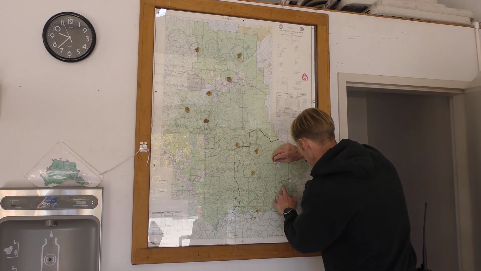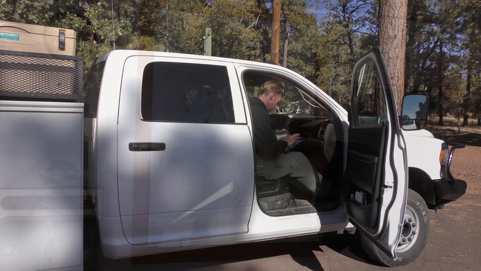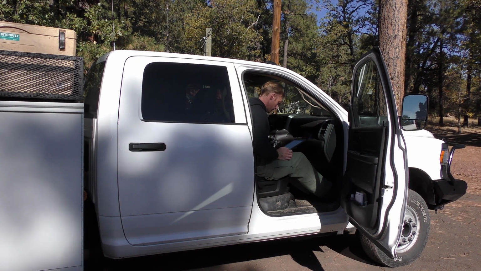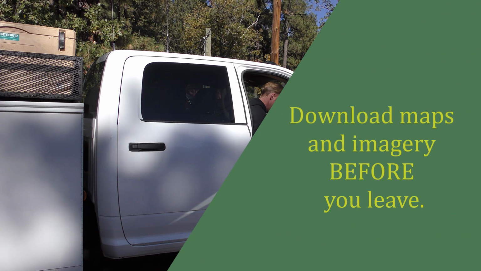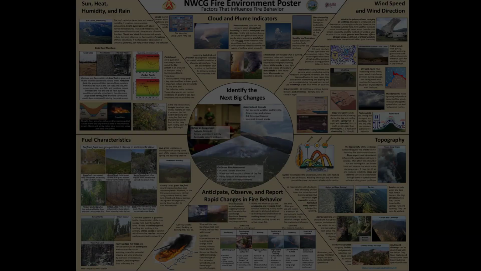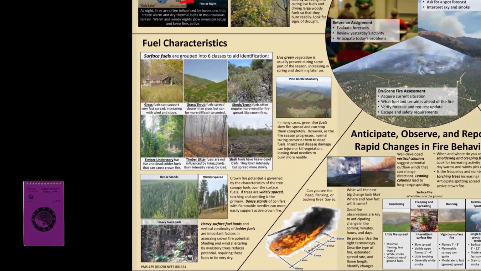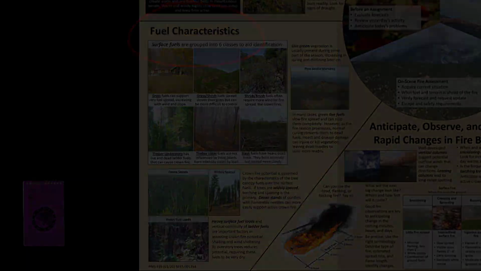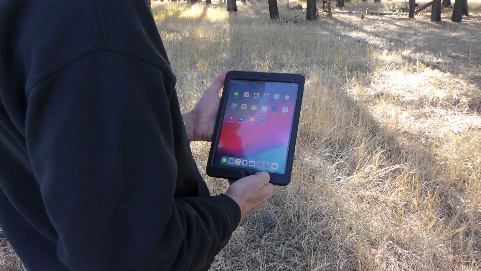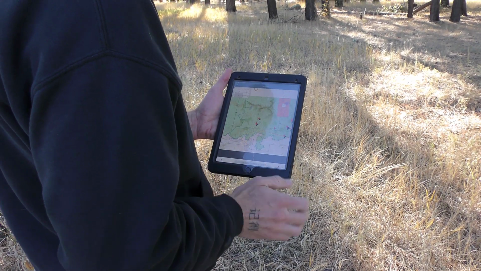So what maps and imagery make sense? Can they inform you about the fuels and terrain surrounding your fire? Download them if you can. While en route, you can review images of the fire area to learn about the fuels and terrain. Map apps like Avenza are great tools because they can track your progress and don't require connectivity.